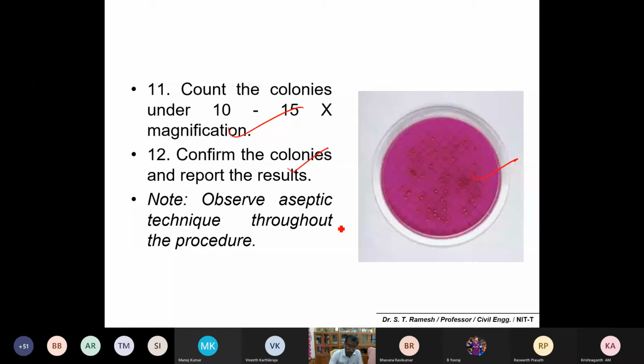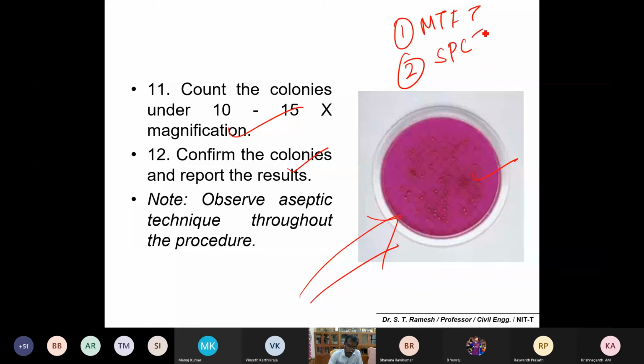Okay, so whatever we have discussed so far, number one is the multiple tube fermentation test, the second one is the standard plate count test, and the third one is the membrane filtration technique. So these three are very important to test the microbial water quality, microbial contamination in the water.